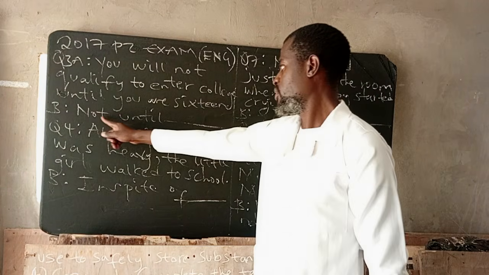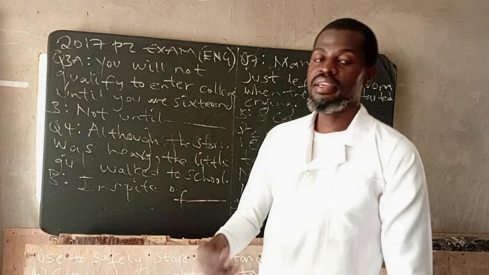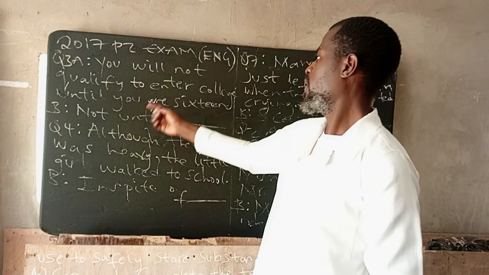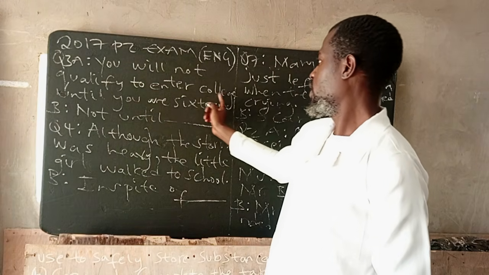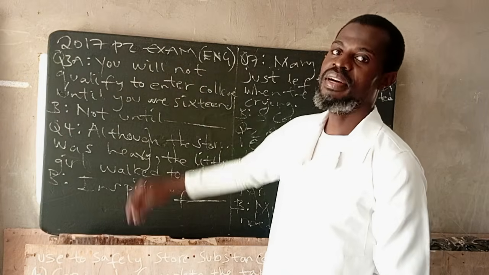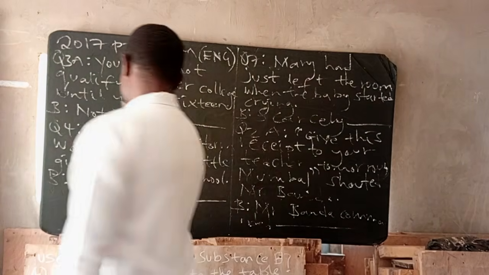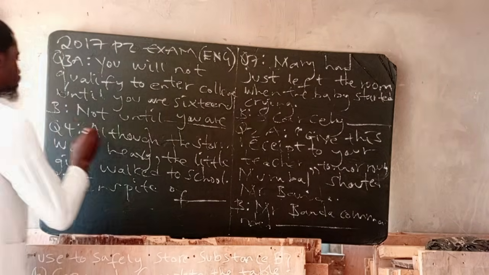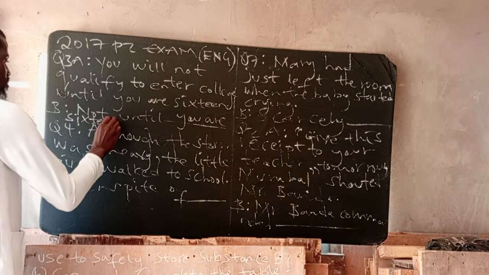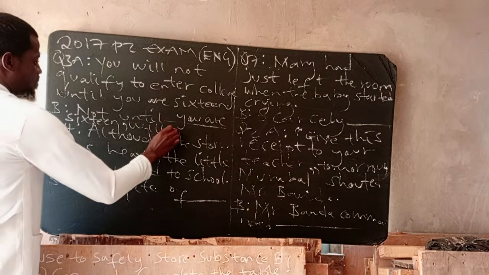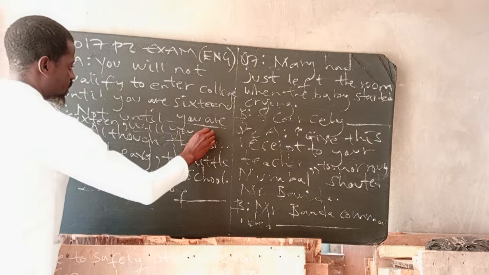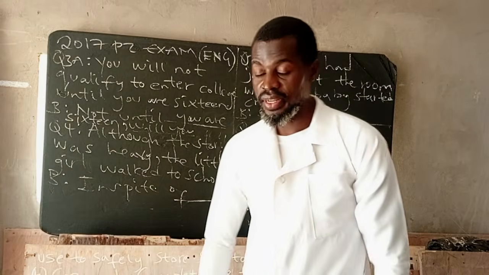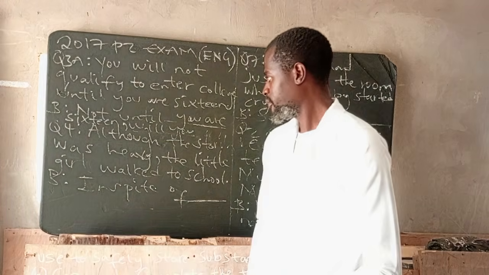Because they are starting with not, we use what is called the inversion structure. I've been explaining this, meaning start with the auxiliary verb first before the subject you. So the answer will be, will you qualify to enter college? Not as it appeared, because it's already here. Okay, it's as simple as drinking water. So not until you are 16 will you, remember please guys, don't forget, I've even underlined, will you qualify to enter college?